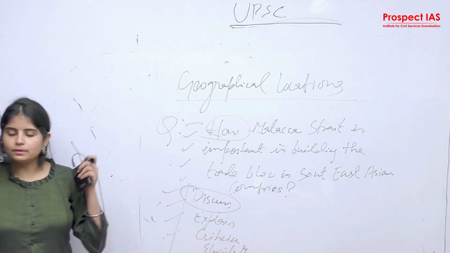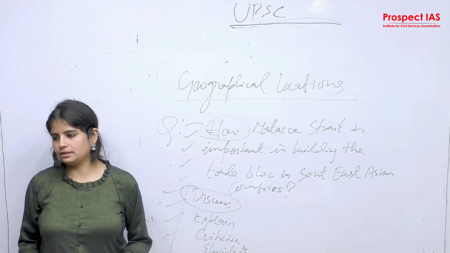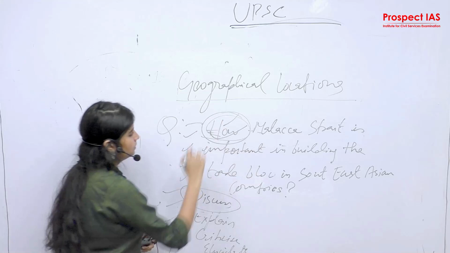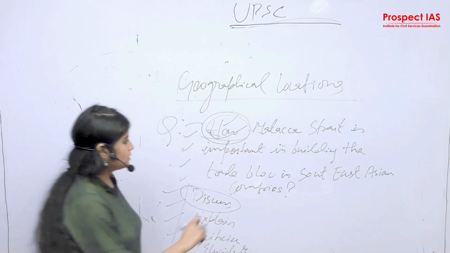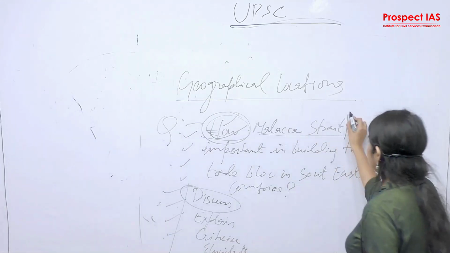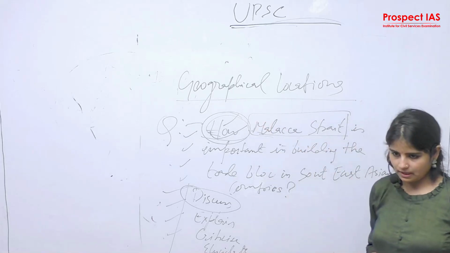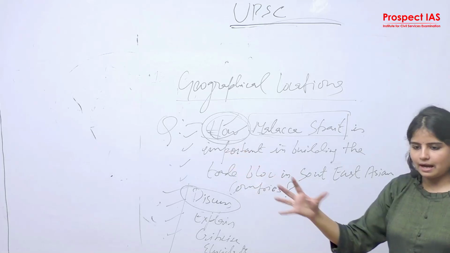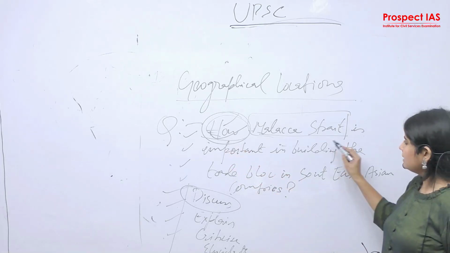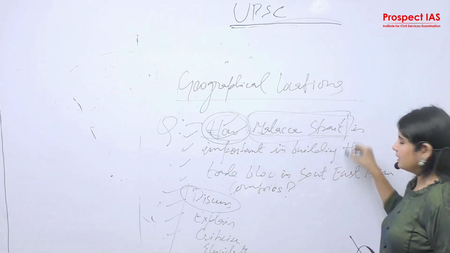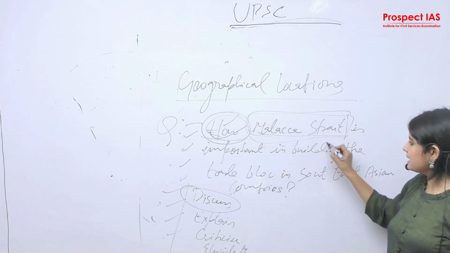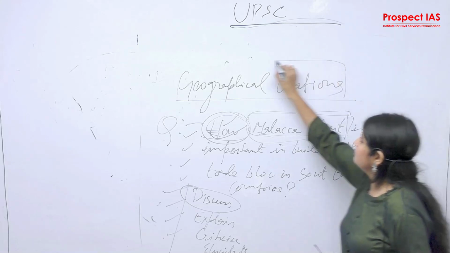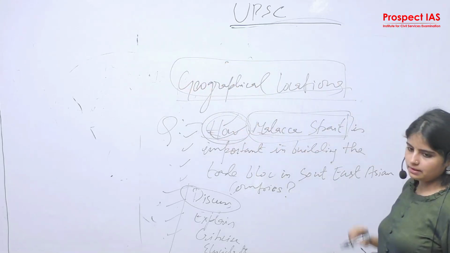So you need to understand what is the demand of the question. Har jagah pe, you cannot put everything in a question. You need to be comprised with the demand of the question. So here, the question is how. So first you need to allocate the Malacca Strait in Southeast Asian countries. You need to see the neighboring states that are expanding around the Malacca Strait. What are the trade blocs that can be set there? Okay. So these are the specifications you need to understand once you are studying geographical locations for mains.